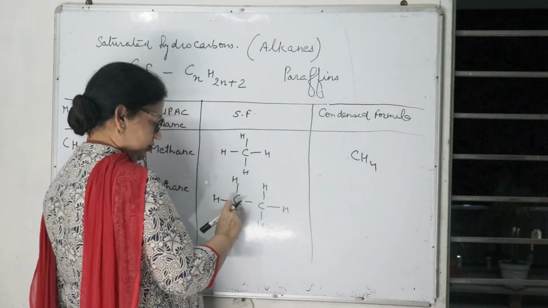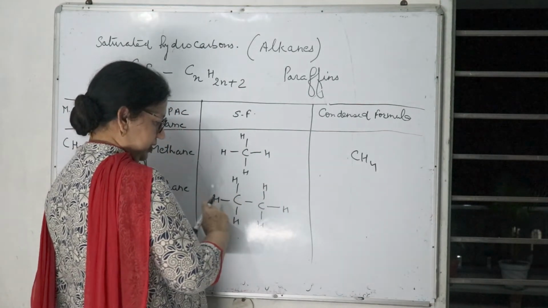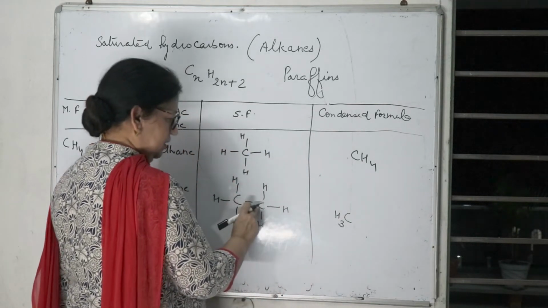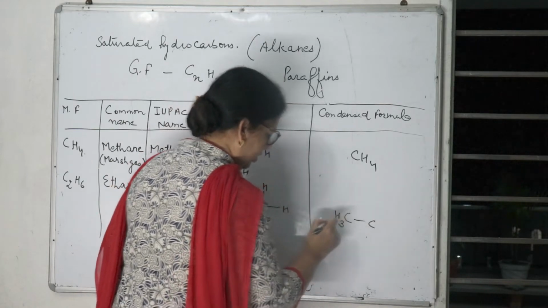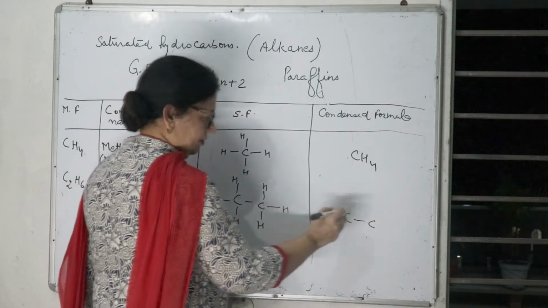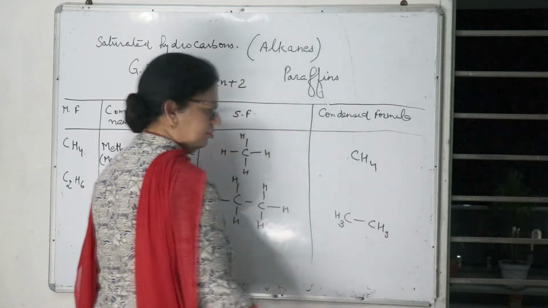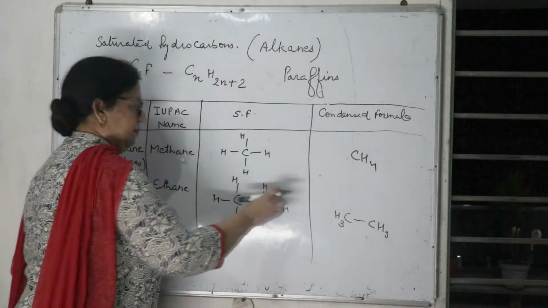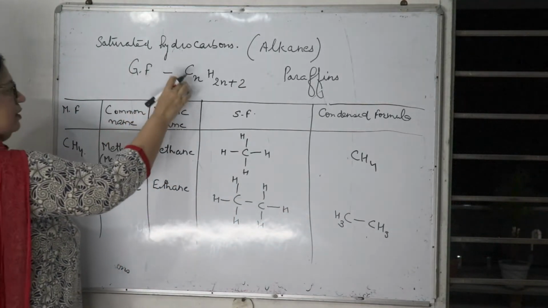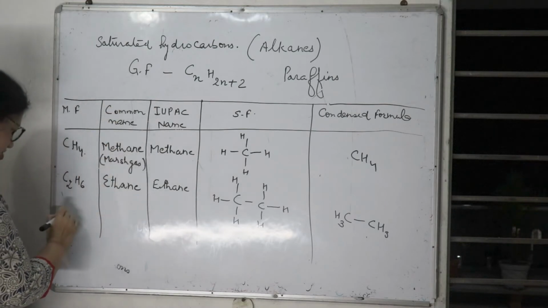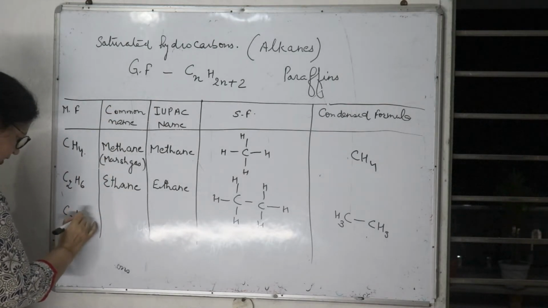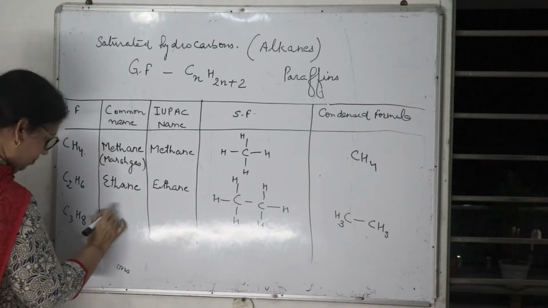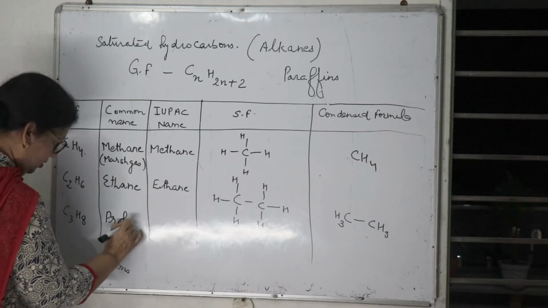And how to write the condensed formula? The first carbon is having 3 hydrogen, so CH3, and keep the bonding between the carbons here, and the second carbon is also having 3 hydrogen, so this is CH3. This is the condensed formula, compact formula. Third member, if you put the value of n as 3, this is C3H8, and the word root for 3 carbon is prop, so this is propane.